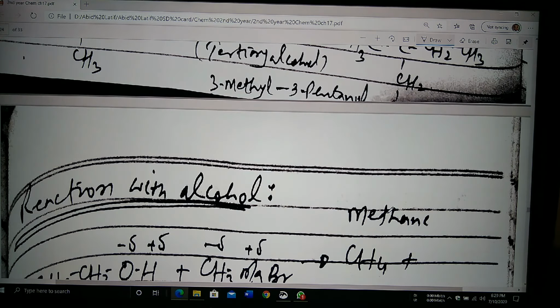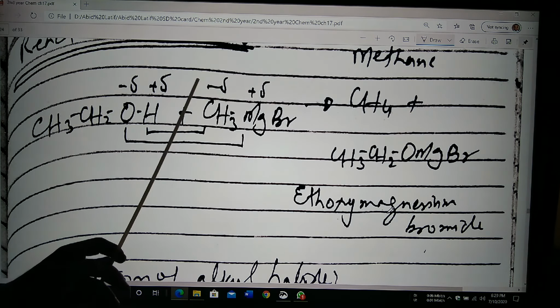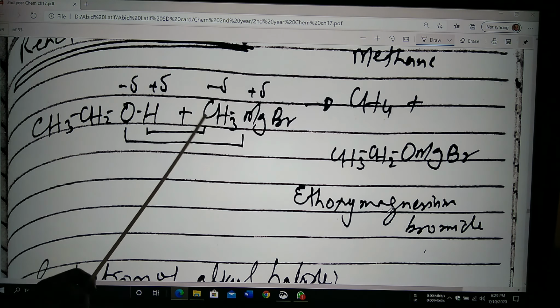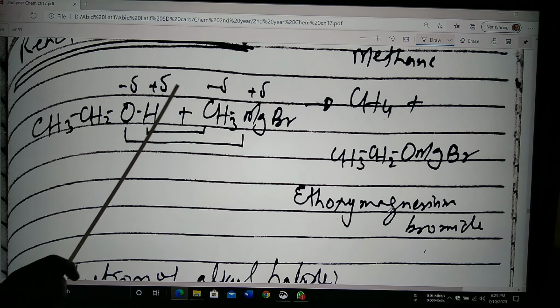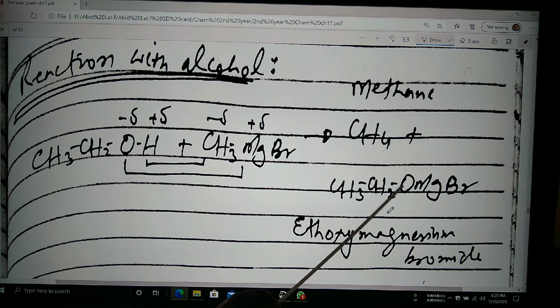Now reaction with alcohol, it is very simple. CH3 CH2OH, CH3 MgBr minus partial, this is the partial negative. So we can say that CH3 combined with this H plus to form the methane and CH3 CH2O MgBr. So this is called the ethoxy magnesium bromide. This is all about organometallic compound, that is Grignard reagent, chemical properties as well as the preparation.